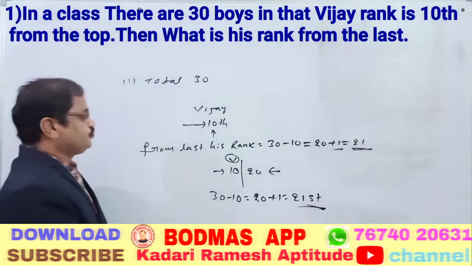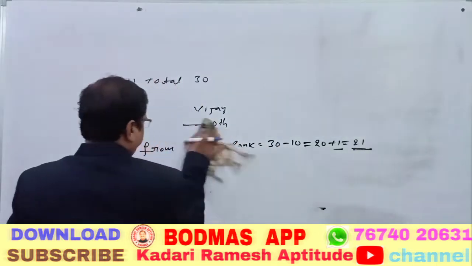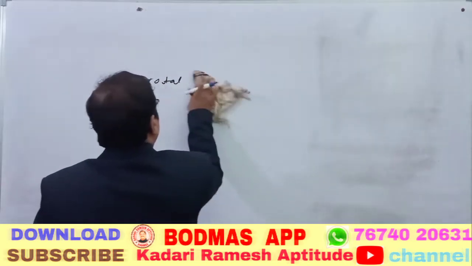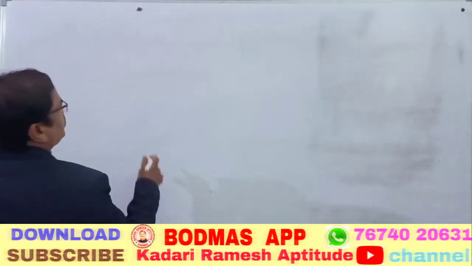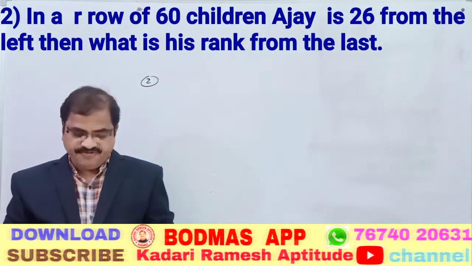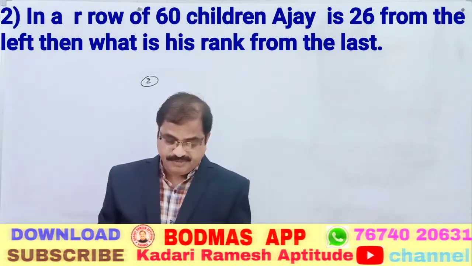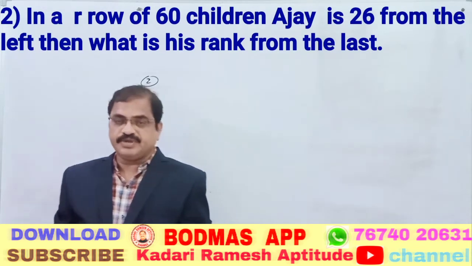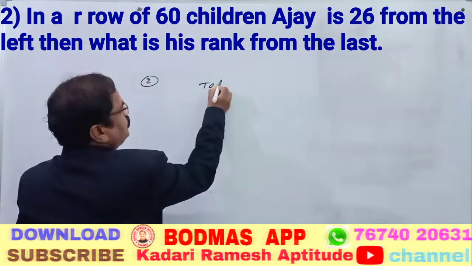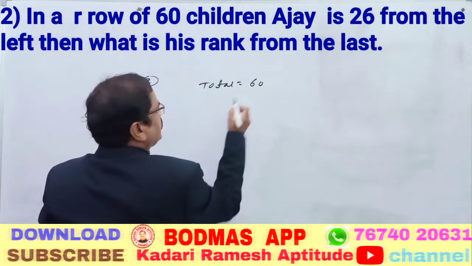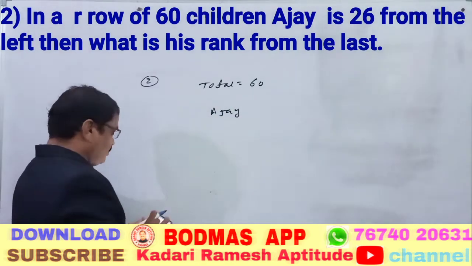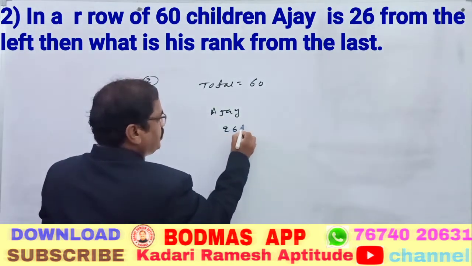Question number 2. If you observe, in a row of 60 children, Ajay is 26th from the left. Then what is his rank from the last? Same question. So what is the total strength here? Total is equal to 60. Ajay's rank is given. Ajay's rank is 26th from the left.